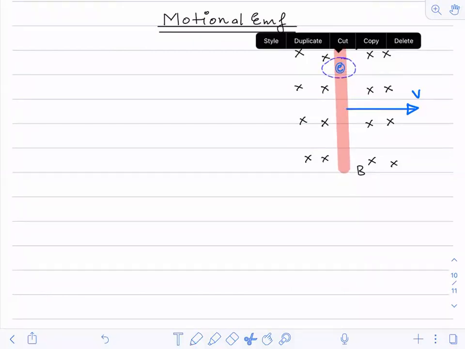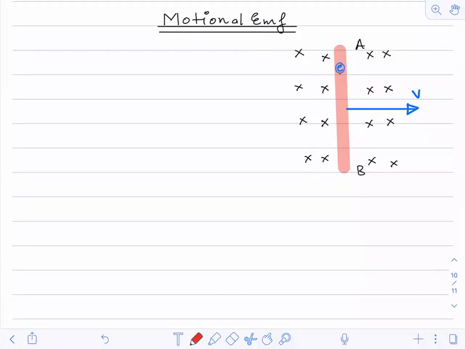Sorry. This is the electron. It will move in downward direction like this. Okay. This will move in downward direction. What is the magnitude of that? Fm. Okay. Magnitude we will see afterwards.